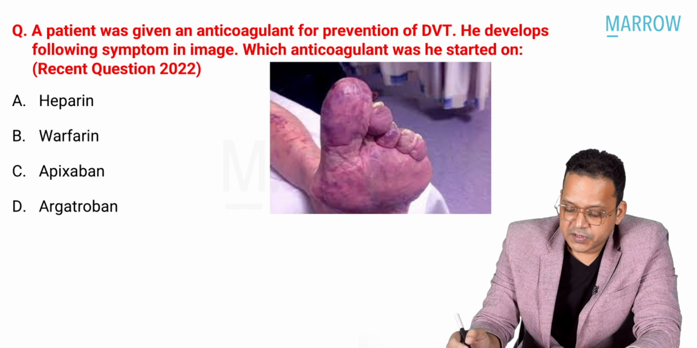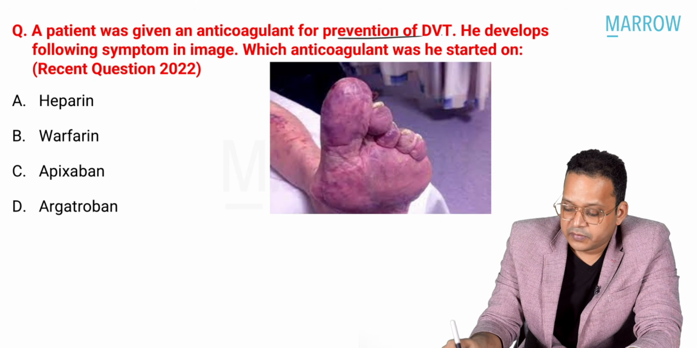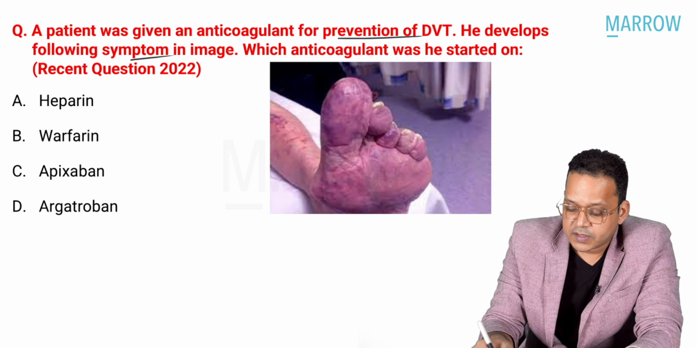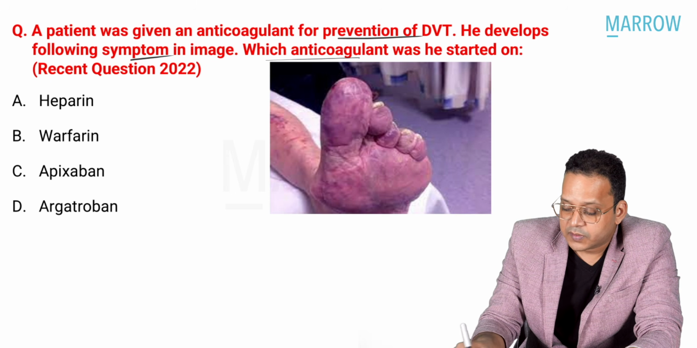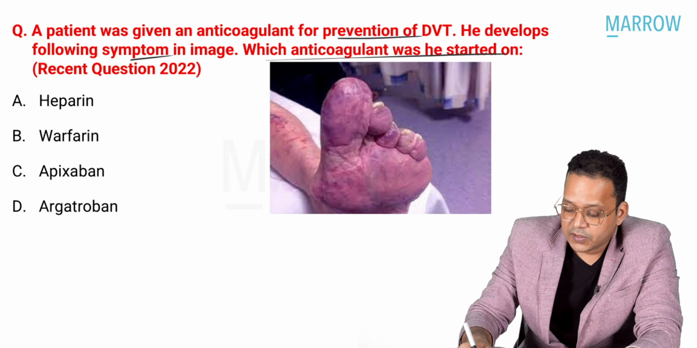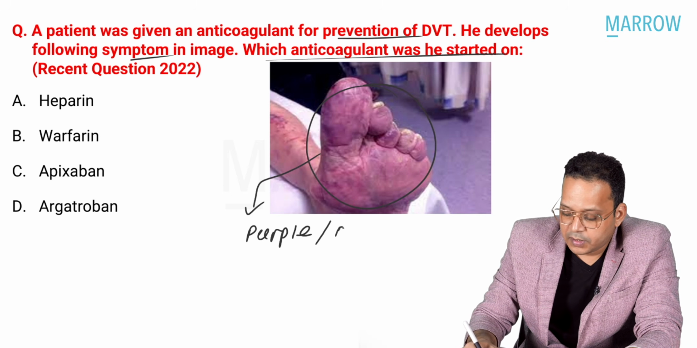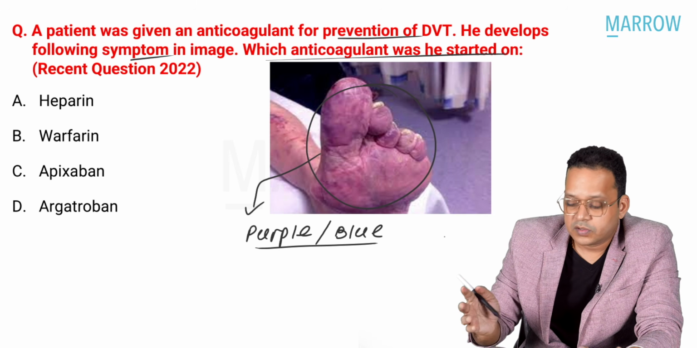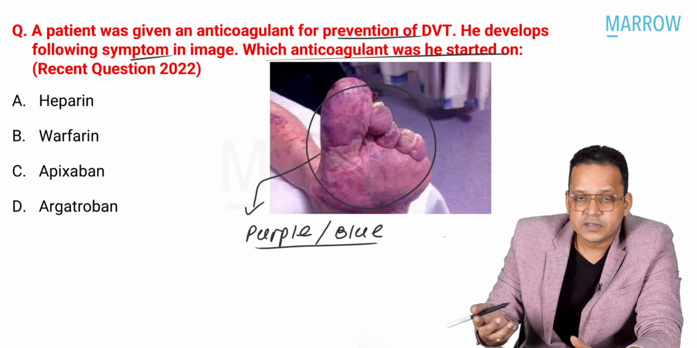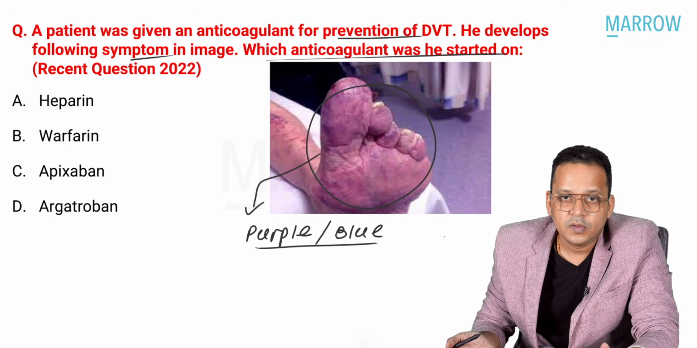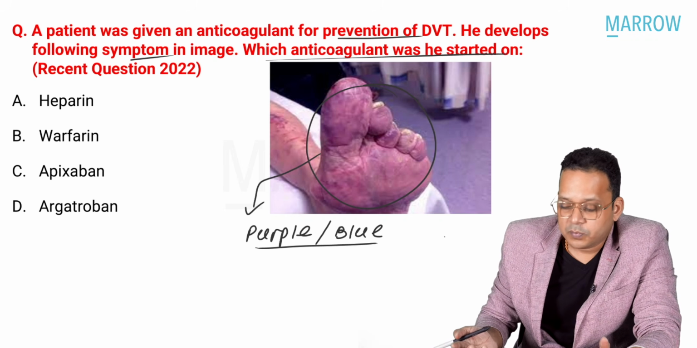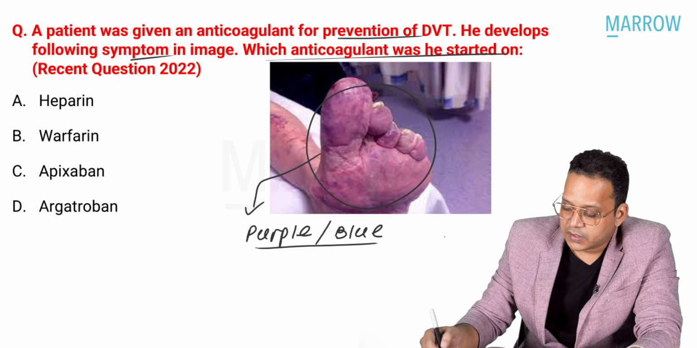Now next question, a patient is given an anticoagulant for prevention of DVT. It develops the following symptom in the image. Which anticoagulant was he started upon? Now you can see here, what is the color? Some would say purple, some would say blue. Mostly boys would say blue because for us, every purple is blue. So purple or blue discoloration of the feet. Which drug can cause this?